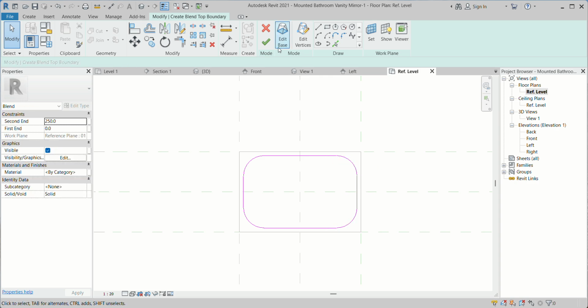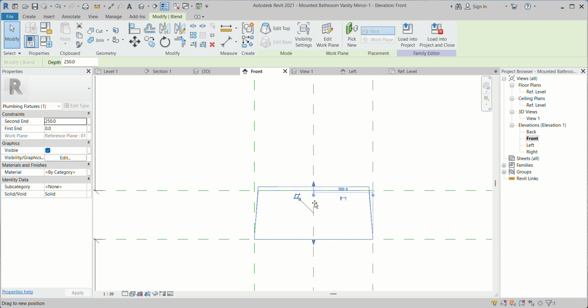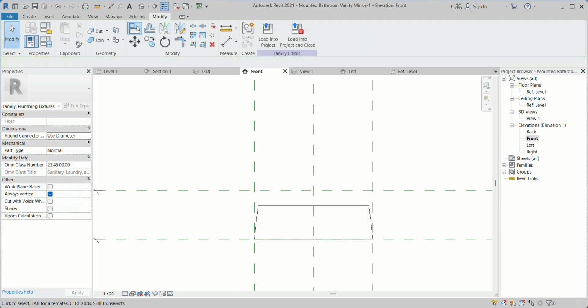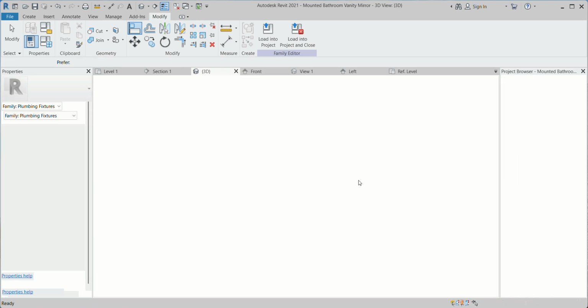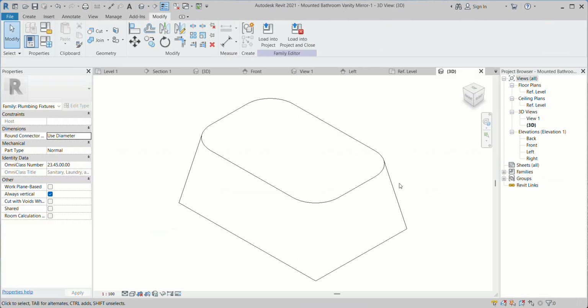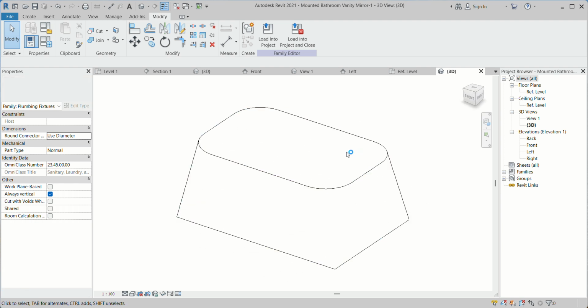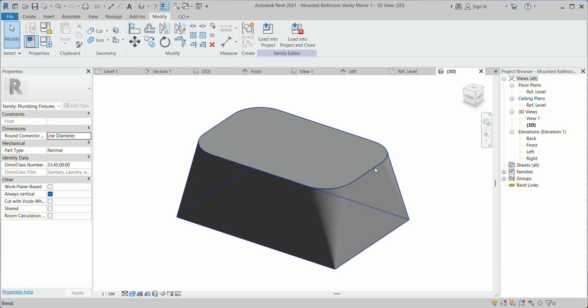This one also 100. Okay, done. I can go back to here and choose this one, locked. Now you can choose 3D, and you can find this is the model I created.